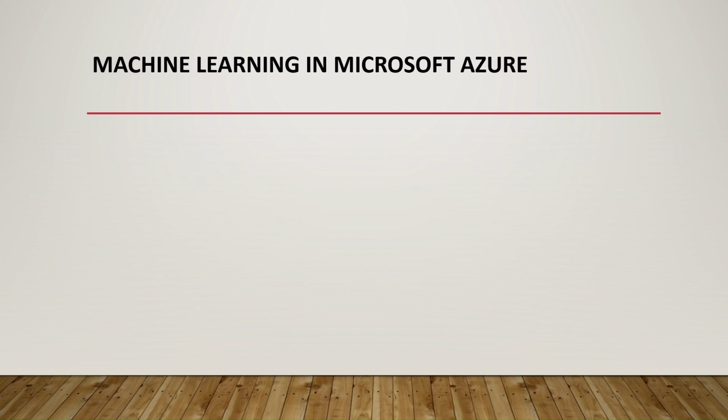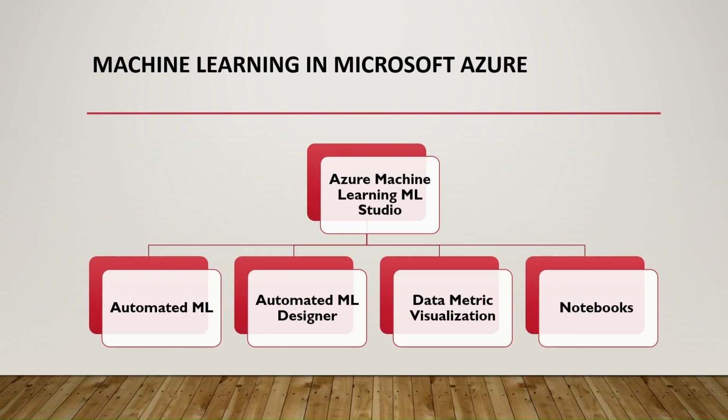Now coming to the next one, machine learning in Microsoft Azure. Microsoft Azure provides machine learning services mainly for creating, managing, and publishing ML models. ML Studio offers automated ML, the designer, data metric visualization, and notebooks. The first one, automated ML, allows even a non-expert to create ML models. Coming to the ML designer, it is a graphical interface which helps with creating a no-code solution.